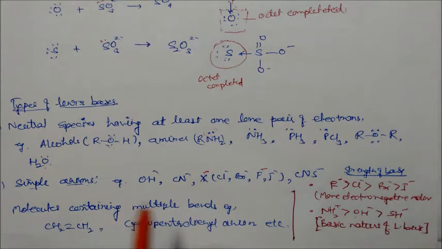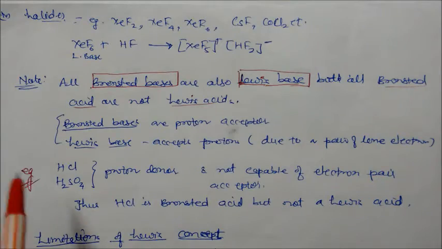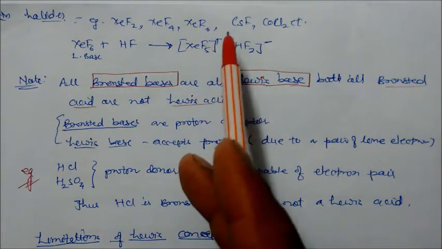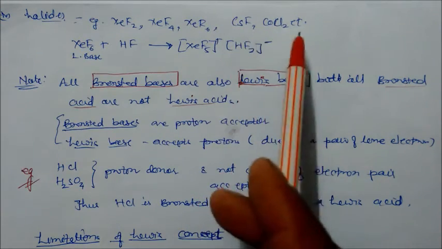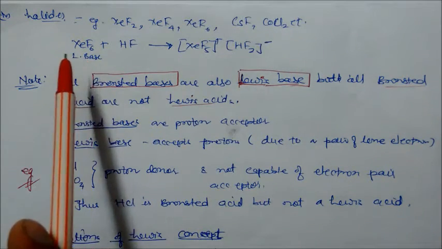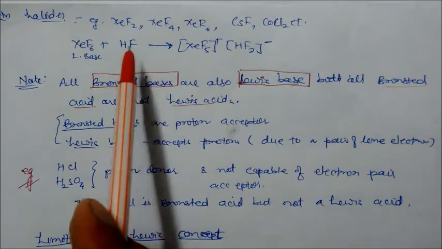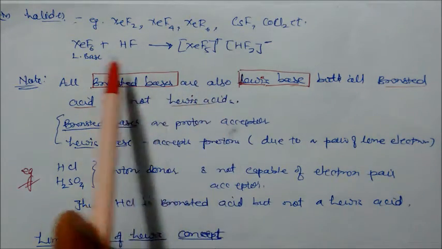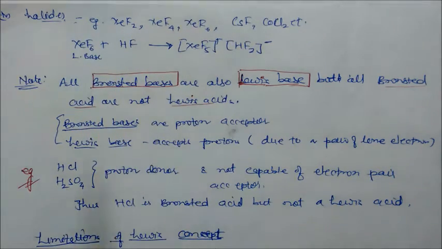So molecules containing multiple bonds like CH2 double bond, cyclopentadienyl anions, all these are having multiple bonds, so they are also again a Lewis base. Halides like xenon fluoride, XeF4, XeF6, cesium fluoride, COCl2, etc. So this is a Lewis base. With reaction with a strong acid, we will make some complex compound. So these are also Lewis bases like xenon compounds.